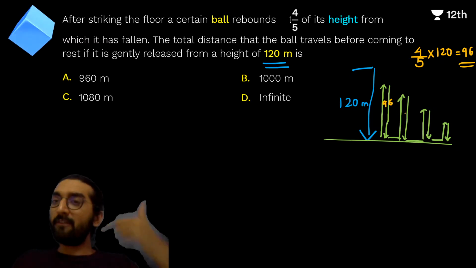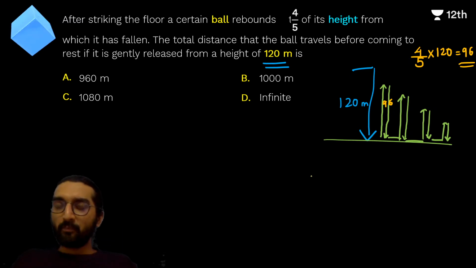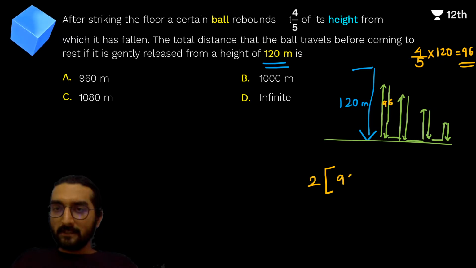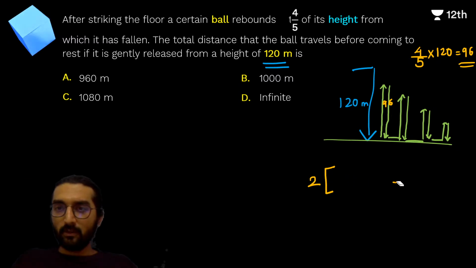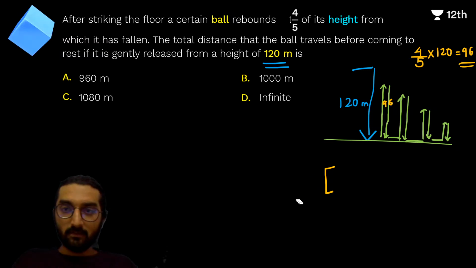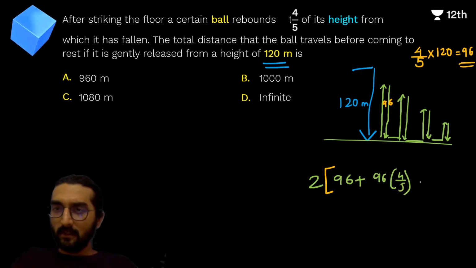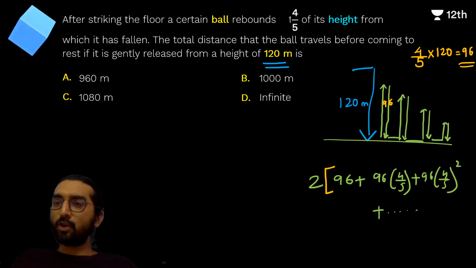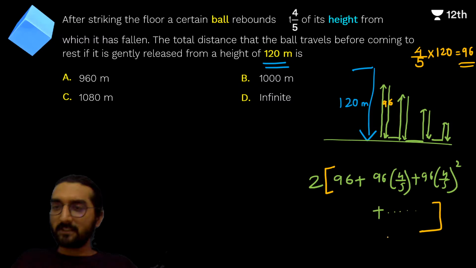96 into 4/5 up and down, 96 into (4/5) square up and down. Do we understand that? So it's two times, because of up and down, 96 plus 96 into 4 by 5, plus 96 into (4 by 5) the whole square, and this keeps on continuing till it stops, right? So it's an infinite series basically. So now we know its structure.